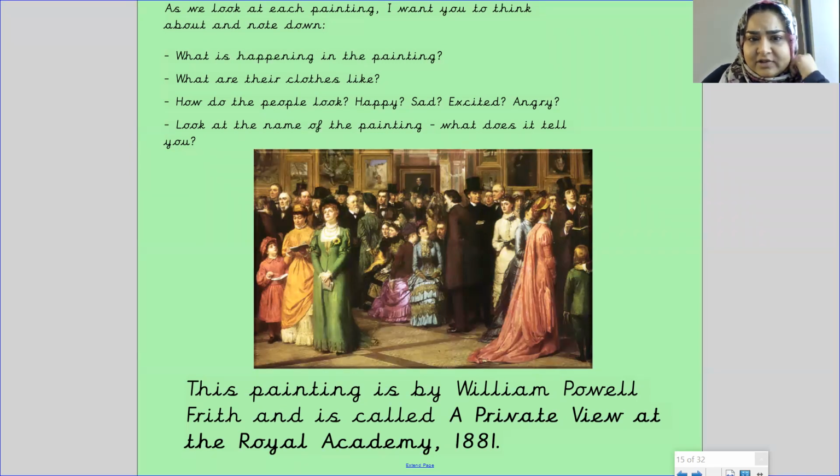So now, if you look at the name of the painting, it says A Private View at the Royal Academy. So you can tell from this it's private and it's royal. So if you look at how they're crowded and how close they are and how they're talking in little groups, you can tell that it's private. So they all probably know each other. And royal. So you can tell that it was a very royal affair.